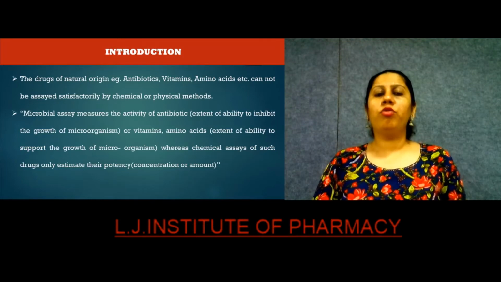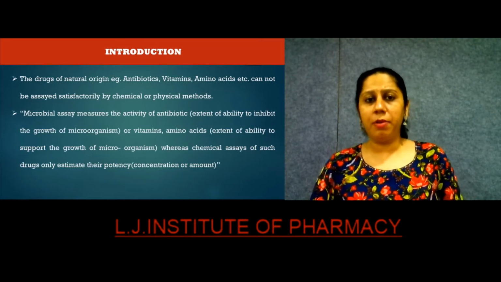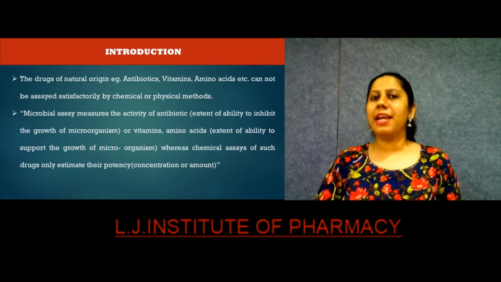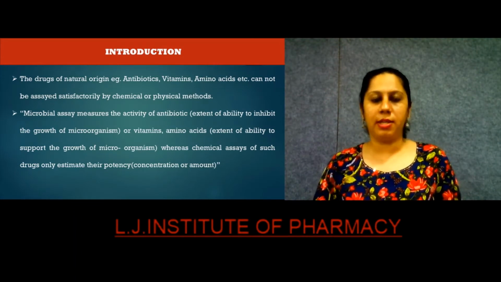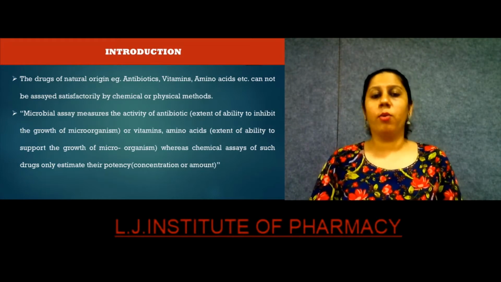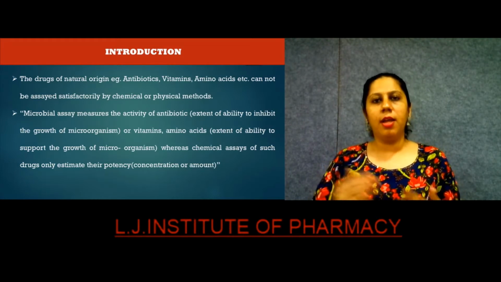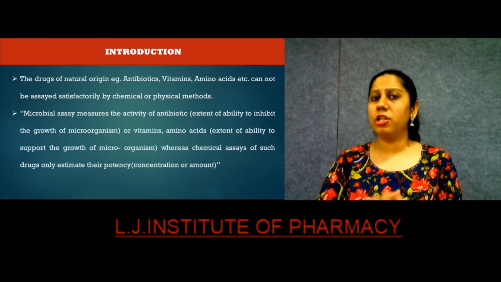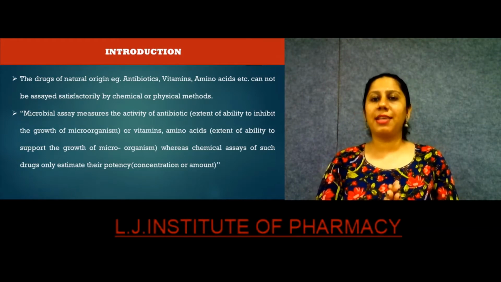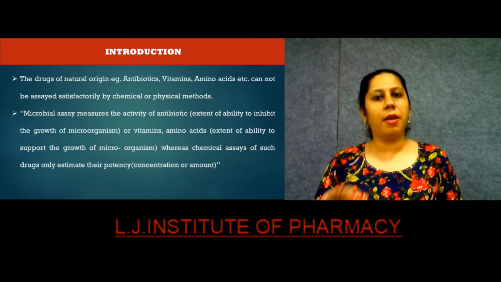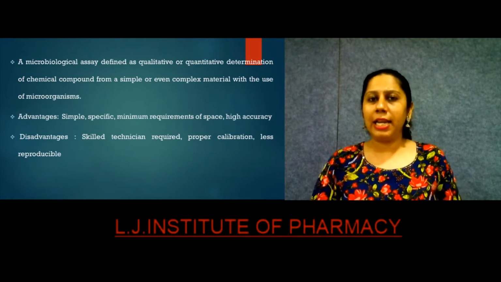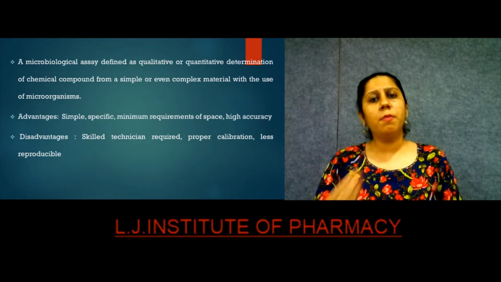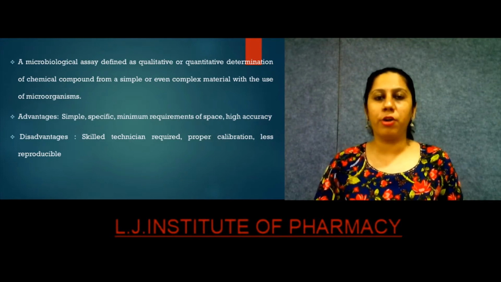They are mainly used because many of the drugs which are available are of natural origin, like the antibiotics, vitamins, and amino acids, which cannot be satisfactorily assayed with the help of chemical or physical methods. So the microbial assay is the one which measures the activity of an antibiotic, the extent of its ability to inhibit the microbes, or of vitamins or amino acids, the extent to promote the growth of microorganisms, whereas chemical assays only estimate their potency. So it is mainly determined as a qualitative or quantitative determination of a chemical compound from simple or even complex material with the use of microorganisms.